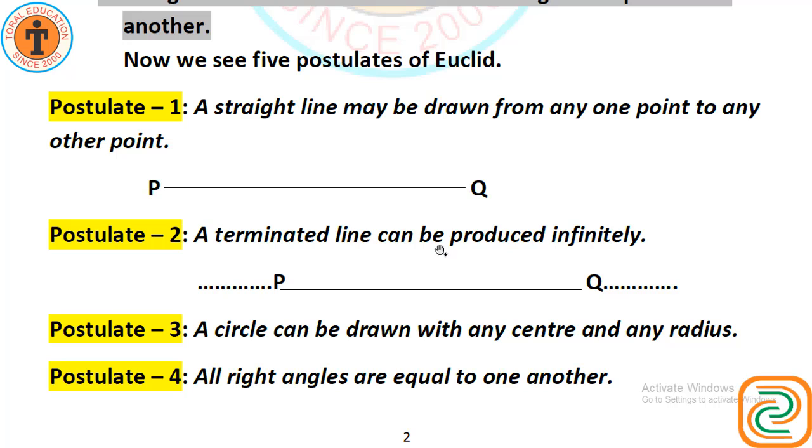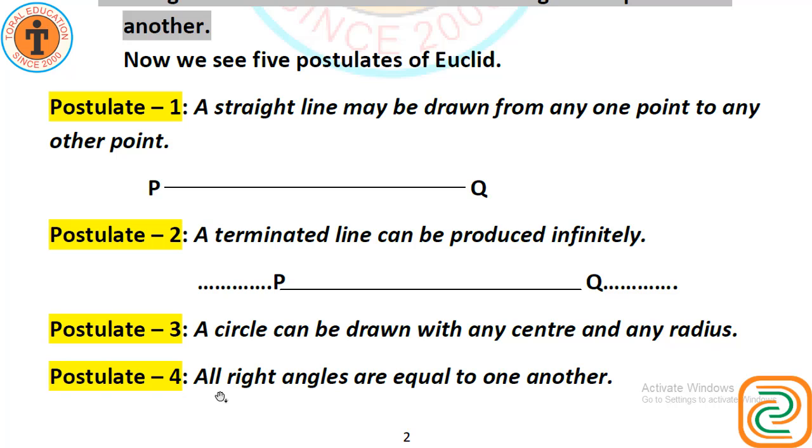A terminated line can be produced infinitely. Terminated line. This is P and Q. If PQ is a terminated line, P can be extended towards this side, and Q can be extended towards this side. So a terminated line can be produced infinitely. A circle can be drawn with any center and any radius.